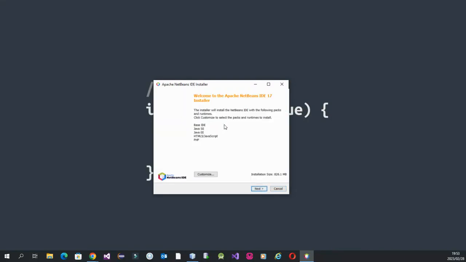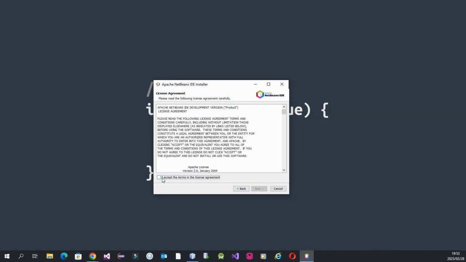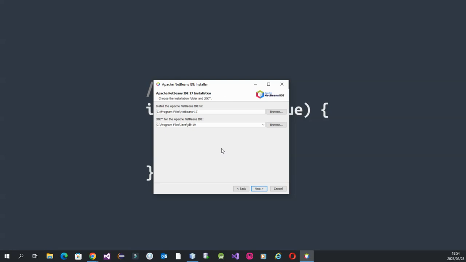So these are some of the packages that we'll have here. That is Java IDE, Java SE applications. Okay, cool. Let's just leave it like that, and then you accept the terms in the agreements there, because if you don't do that, it will not install.